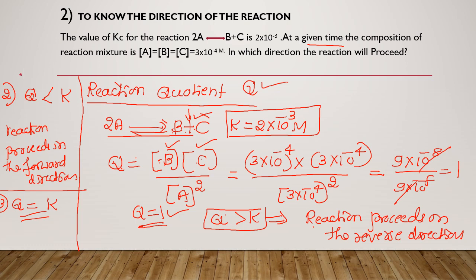So if the value of Q is greater than K, then the reaction proceeds in the reverse direction always. If the value of Q is less than K, reaction proceeds in the forward direction. If Q is equal to K, then reaction is at equilibrium.